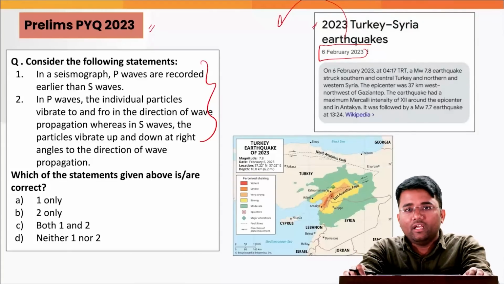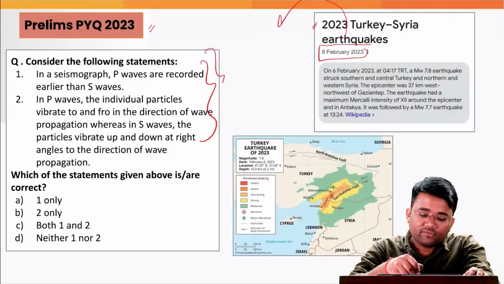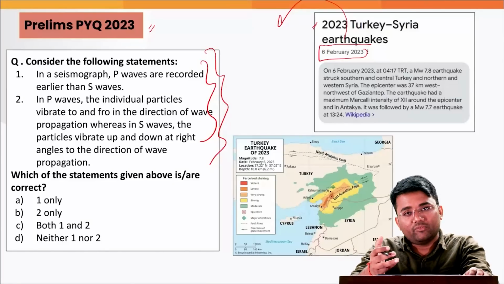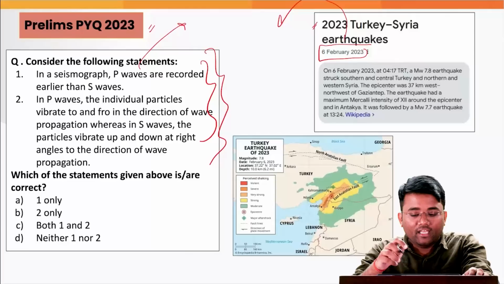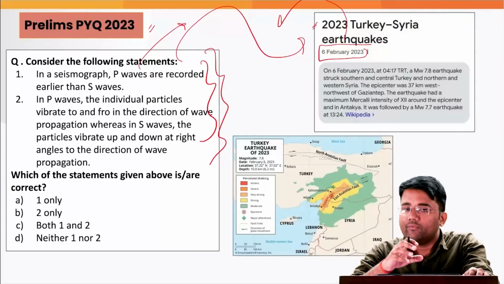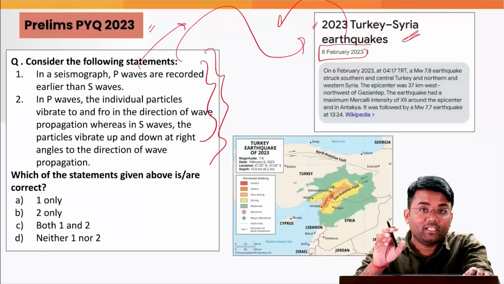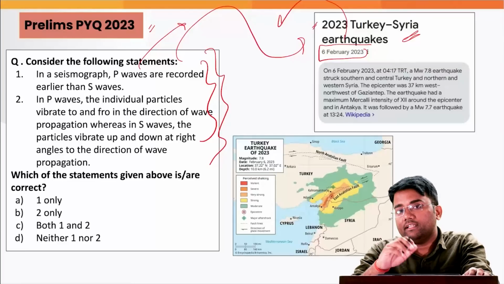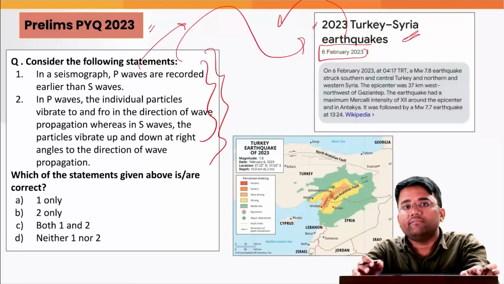It was in the news. So rather than asking any current affairs question, since this topic was in contemporary affairs, UPSC asked one question related to the basics of earthquakes. You might say that this question was from NCERT itself. But why was this question asked in the exam in June 2023? Because in February there was an earthquake in Turkey and Syria, which was one of its kind and very devastating.